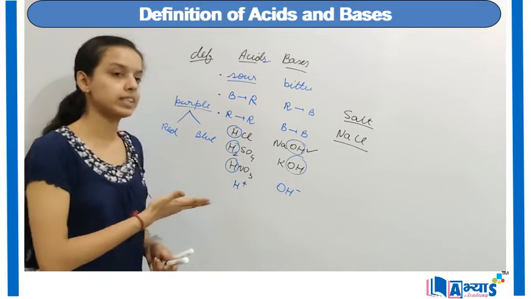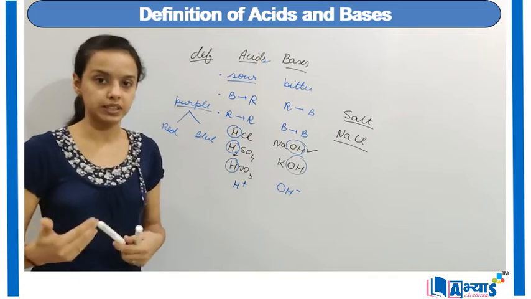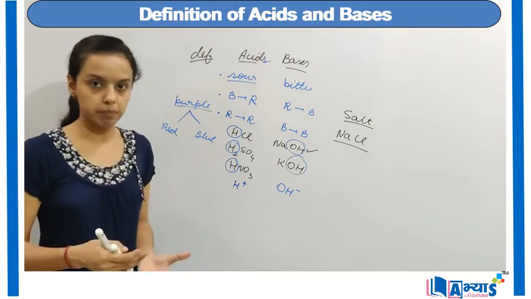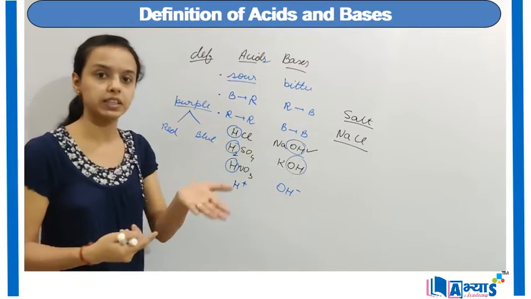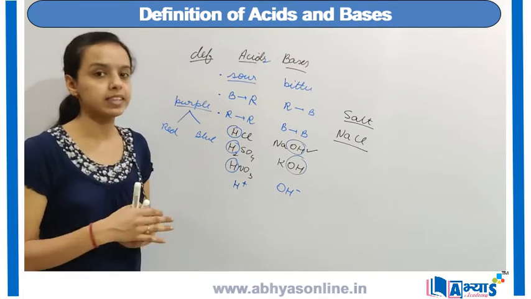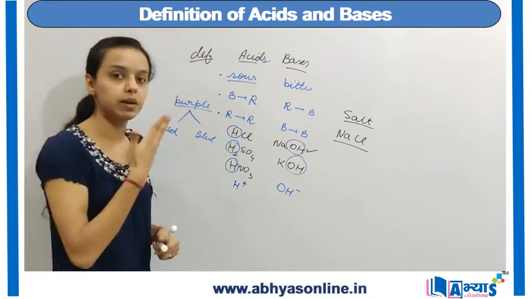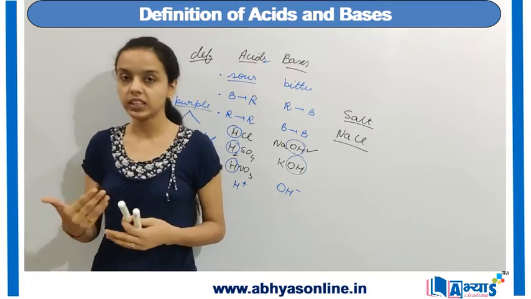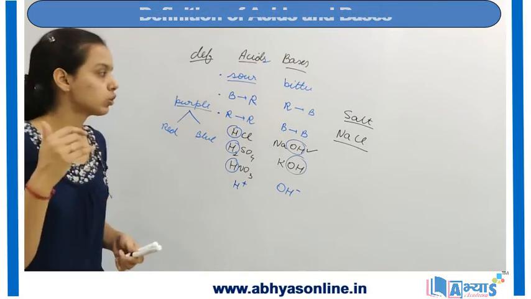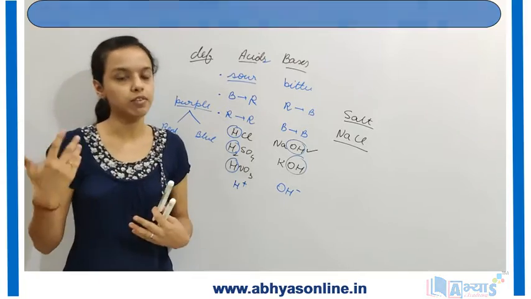So this was the concept on definition of acids and bases. We have discussed their main examples. We have discussed the effect of acids and bases on the litmus solution, and we have discussed the taste of acids and bases, that bases are bitter in taste and acids are sour in taste. So this was the concept on definition of acids and bases.